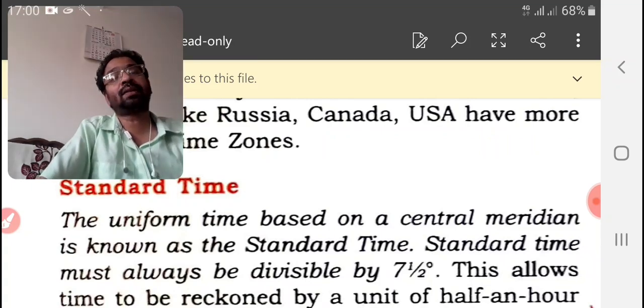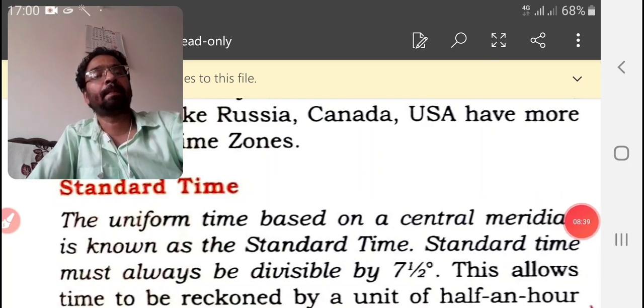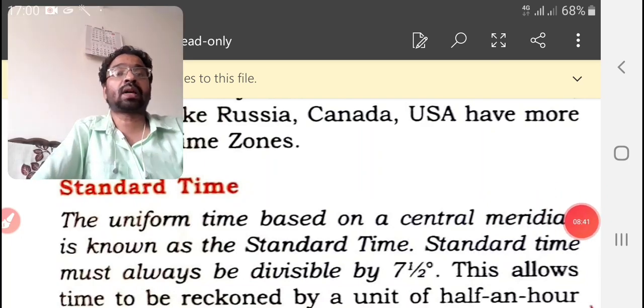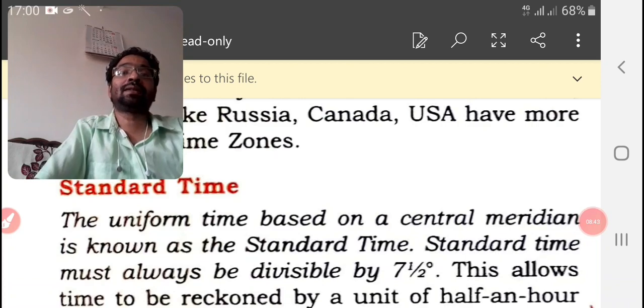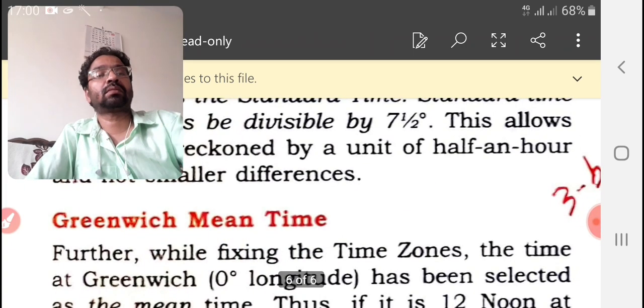Based on that, we have our standard time. It is divisible by 7.5 degrees.